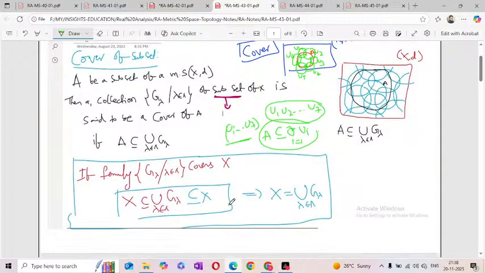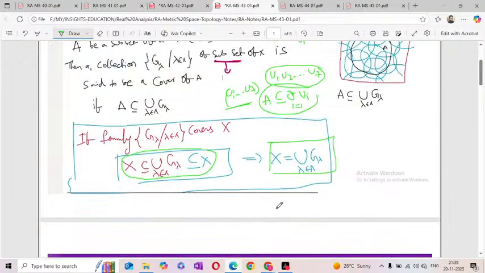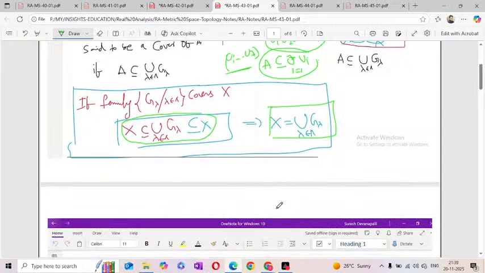We can also say: if the family of G lambda covers the entire X, that means sometimes it covers only some subsets A, B, C, but if it covers the entire metric space, that is, X is equal to the union of all these sets, then that cover we call an open cover.